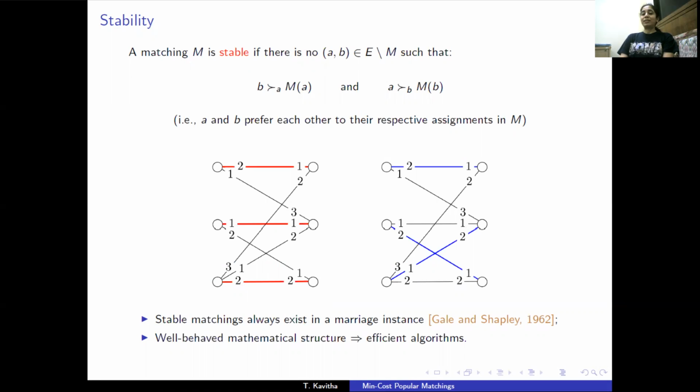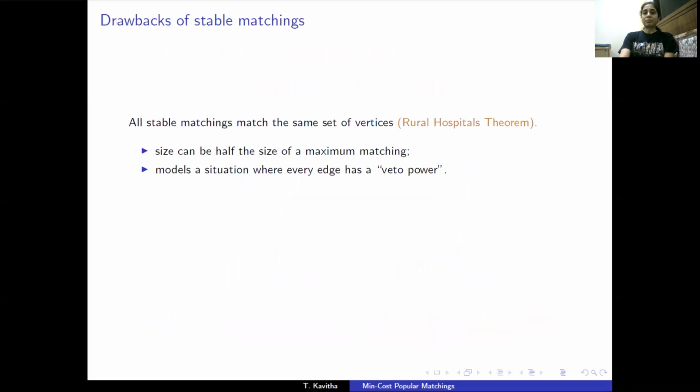Gale and Shapley in 1962 showed that stable matchings always exist in a marriage instance, and one such matching can be computed in linear time. Stable matchings are very well structured. Their polytope has a linear size description, and this translates to efficient algorithms for many stable matching problems. However, stability does have its drawbacks. There may be exponentially many stable matchings, but all of them match the same set of vertices, and the size of a stable matching may be only half the size of a maximum matching.